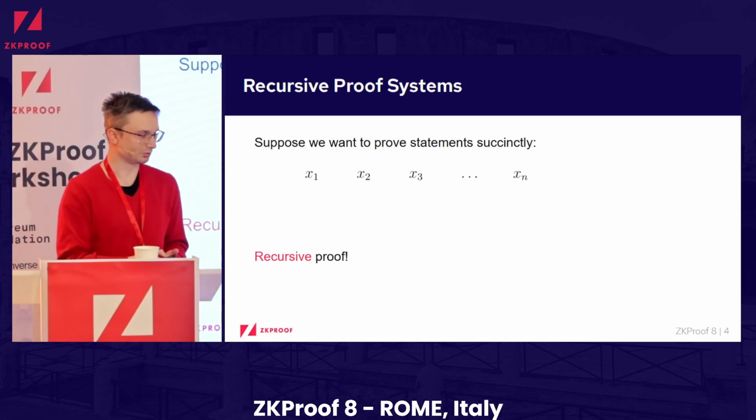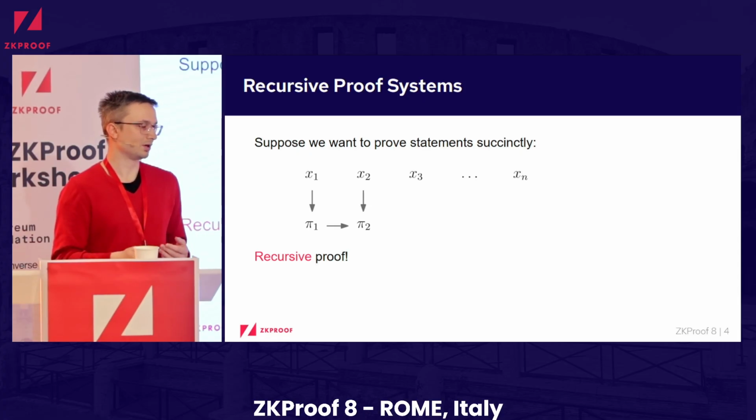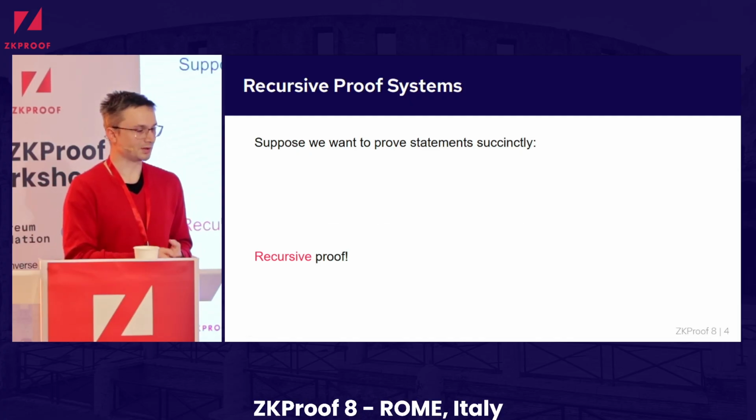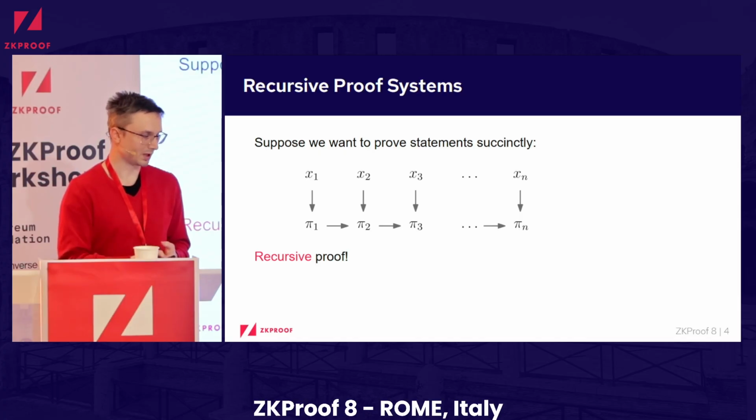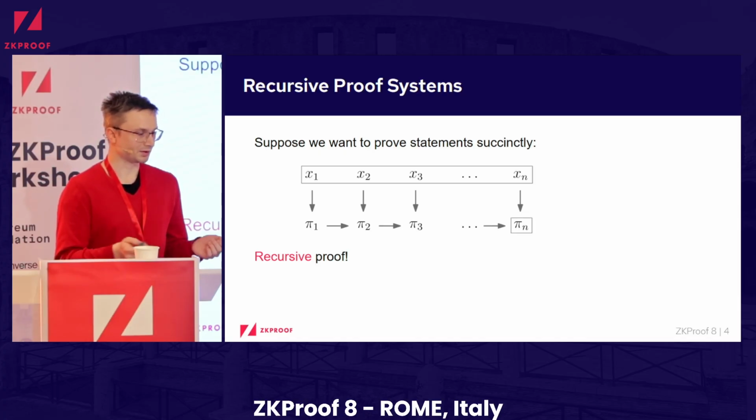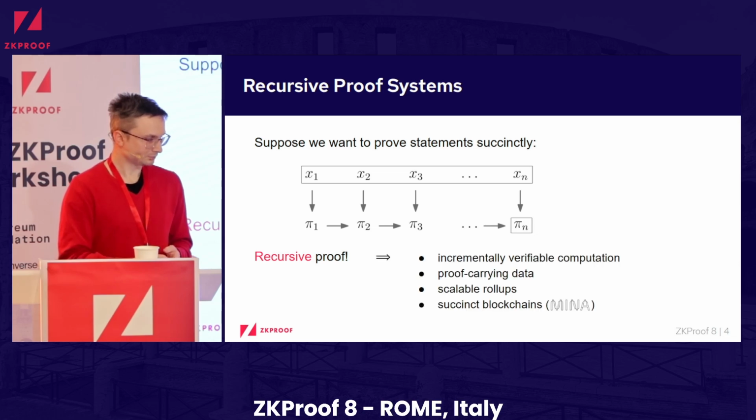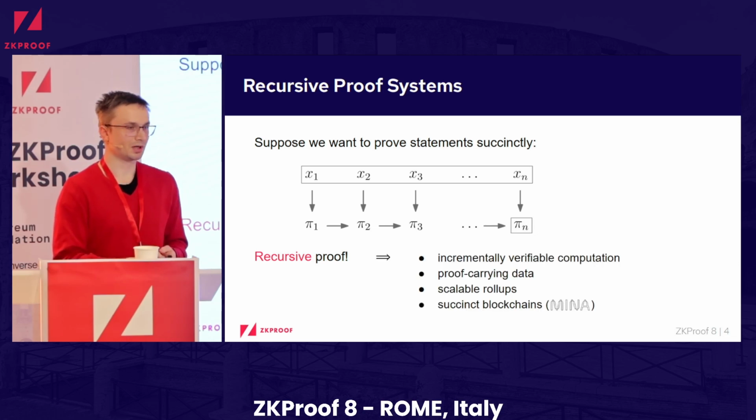So instead, what you would like to do is to use a recursive proof where you first just prove the first statement, then you compute another SNARK proof that proves the second statement, and also the fact that you know a proof pi1 that verifies for the first statement. And then you apply this recursively until you arrive at this final proof pi_n that testifies all of these statements. Yeah, and this technique enables many nice applications, such as incrementally verifiable computation, proof-carrying data, scalable rollups, and even succinct blockchains.